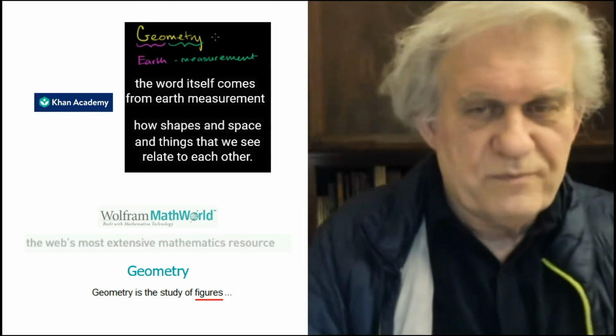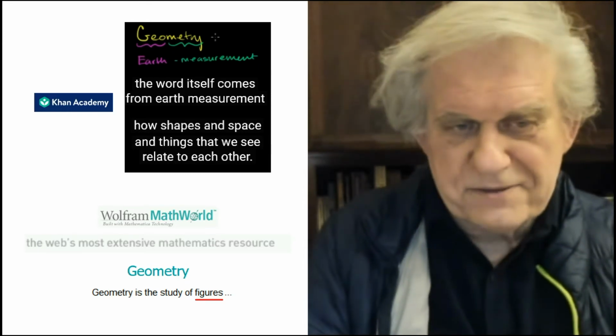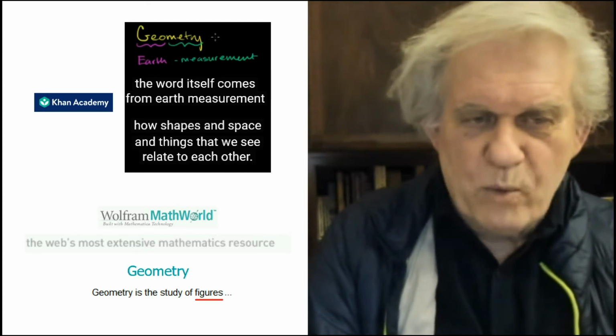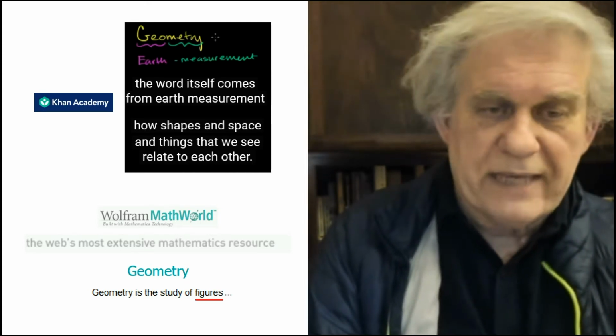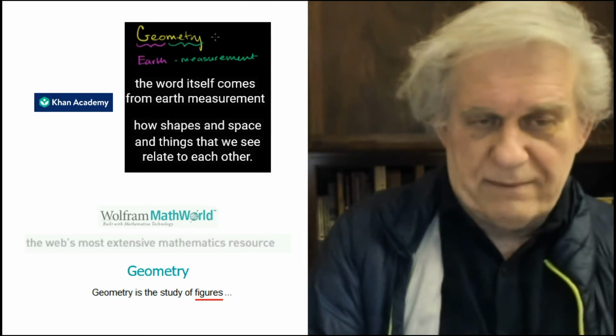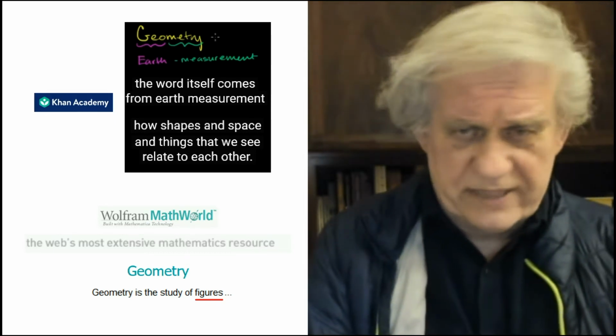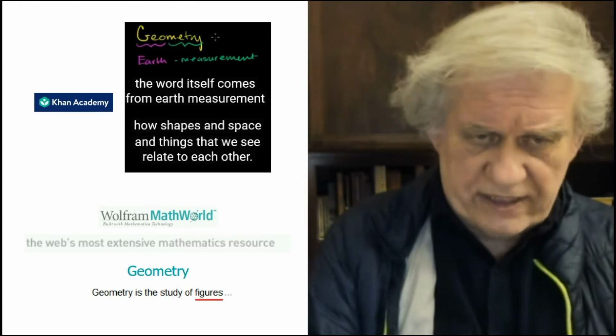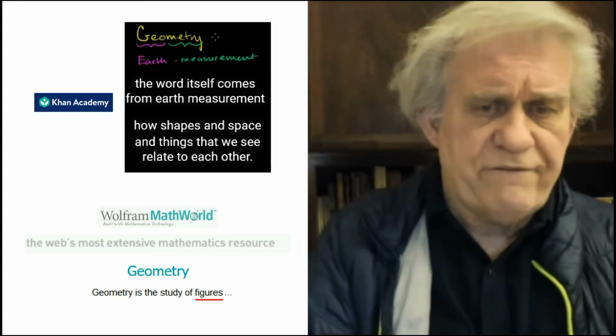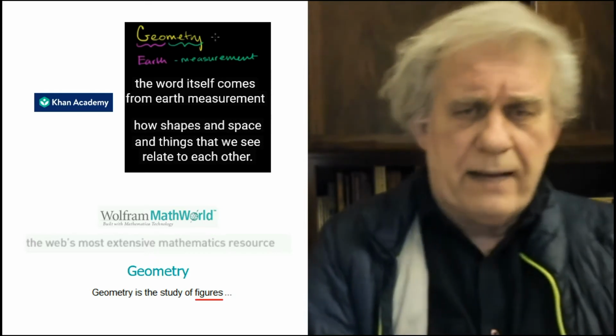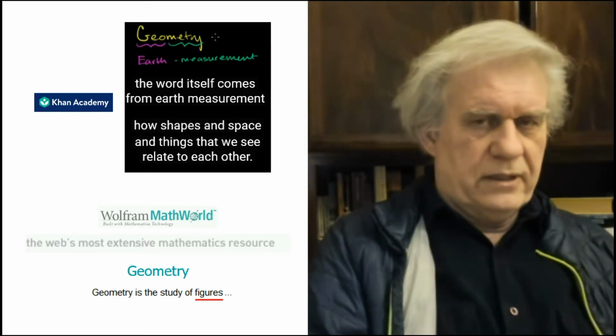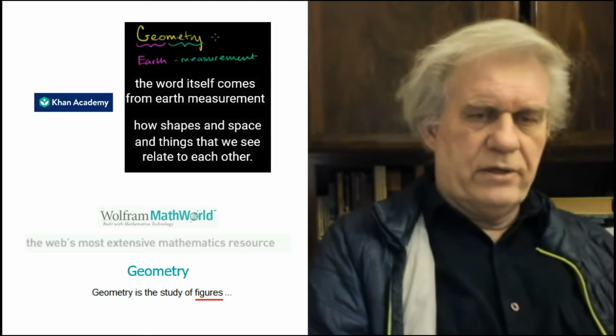Wolfram, which is probably the most popular and famous site, boasts to be the web's most extensive mathematics resource. So you look up, what does geometry mean? What is geometry about? And they say geometry is the study of figures, blah, blah, blah. Only a little tiny problem there: you will not find the word figure defined in their entire website. So we don't know what they study, because if geometry is the study of figures and they don't define the word figure, then what the hell is geometry? And this is the most extensive math resource.